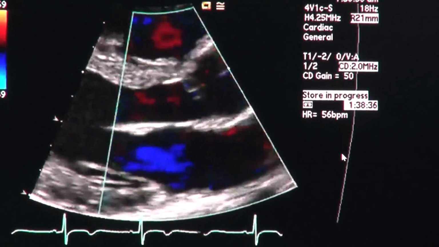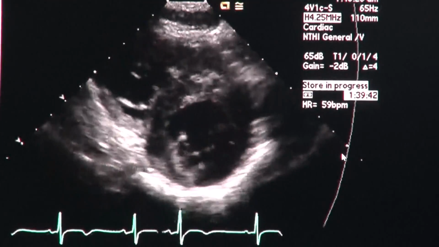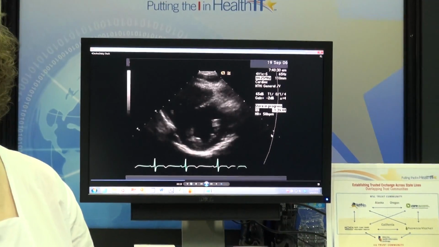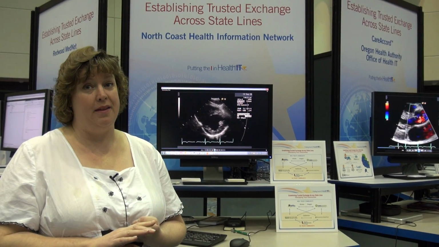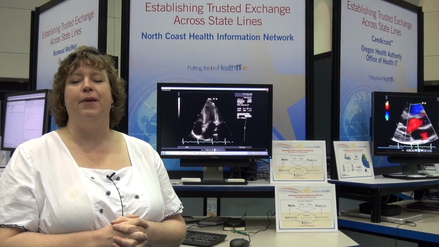This means he doesn't need to repeat that echocardiogram, so we've saved some money because he doesn't have to repeat it. So our patient then has been referred to a cardiologist. She's followed up with her primary care. All of her medications have been reconciled, and we didn't need to repeat the echocardiogram, so we saved some money and we saved some time and coordinated care in the best possible way.